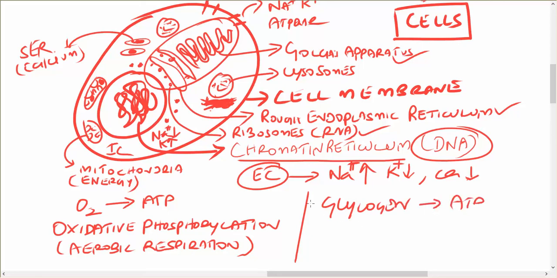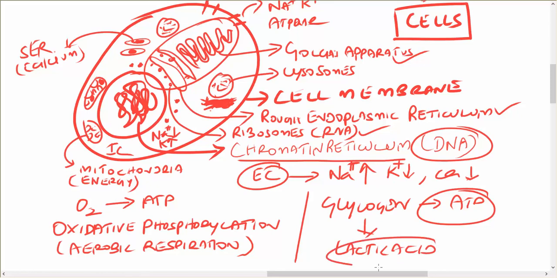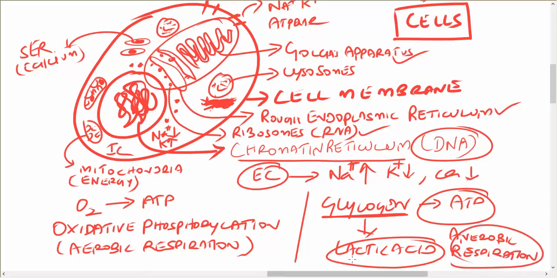If oxygen is not available, then they form a byproduct because of this breakdown of glucose, breakdown of glycogen, and it forms lactic acid. If they use glycogen, it is called anaerobic respiration. So here the problem is they produce more lactic acid.